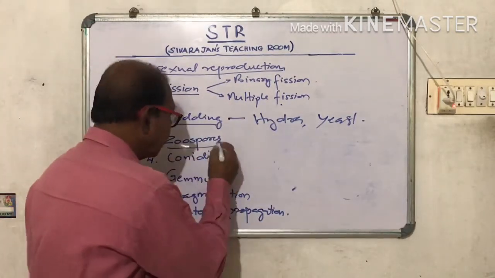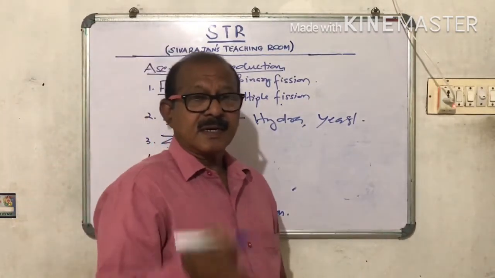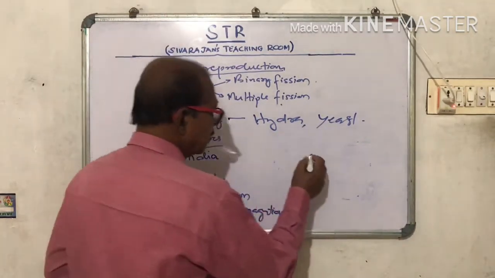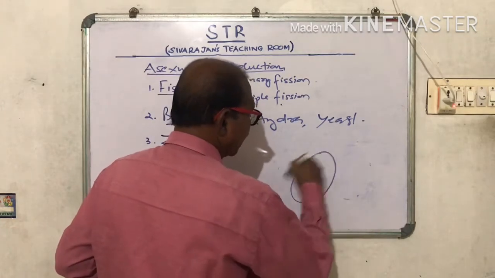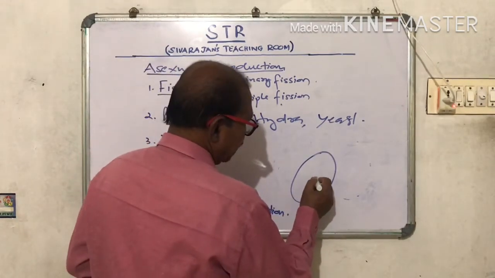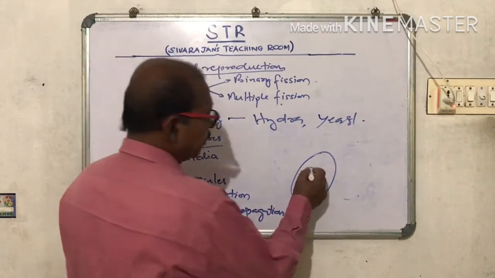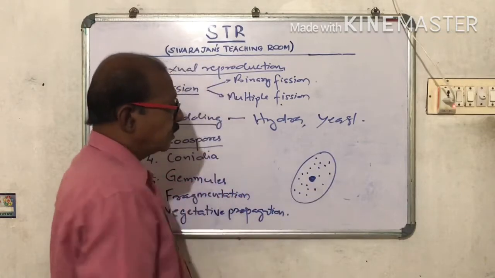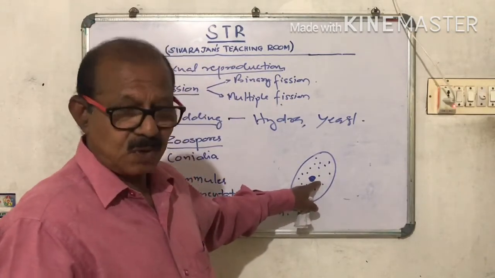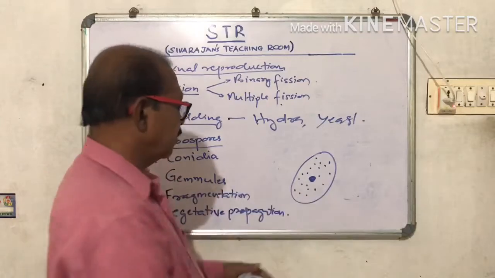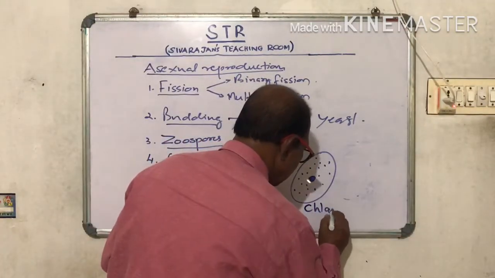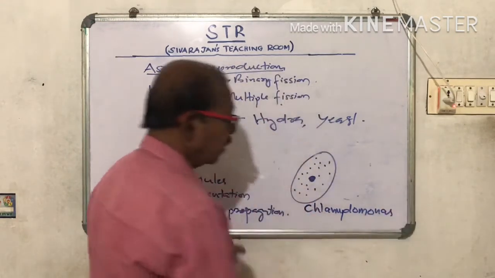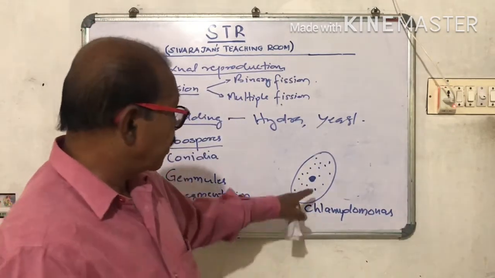Then zoospores. What are zoospores? In chlamydomonas-like organisms. Chlamydomonas belongs to algae. See, this is the picture of a chlamydomonas. This is a nucleus. It has plenty of chlorophyll. Since this unicellular organism has plenty of chlorophyll, it looks green in color.